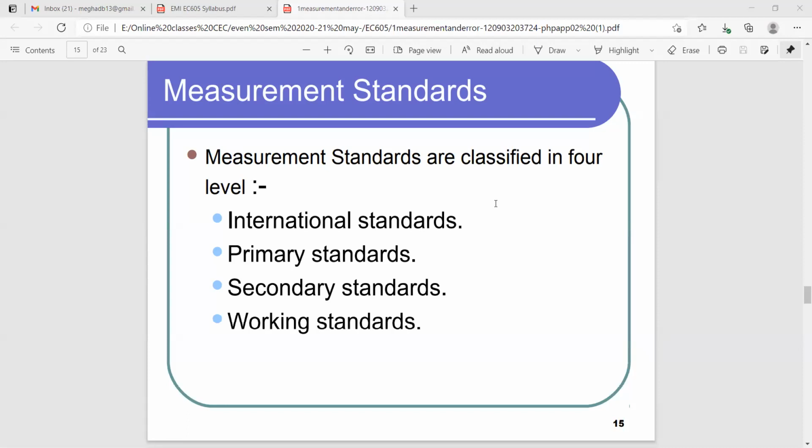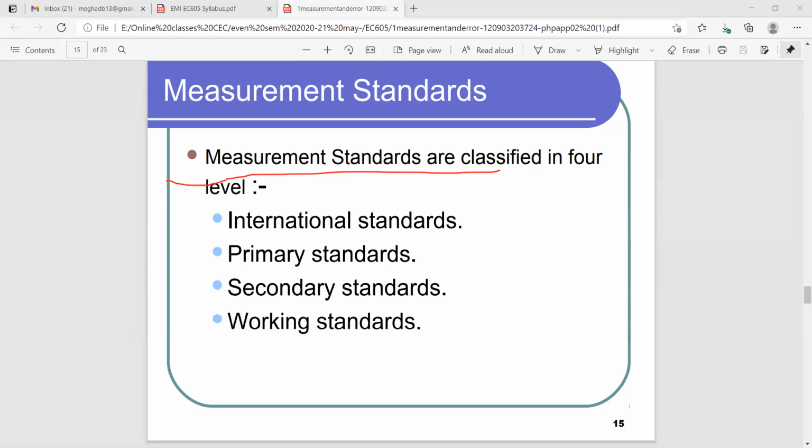Now see here, measurement of standard. Whenever we do any kind of measurement, we need to follow some standard. Only on the basis of that we can find the true value, and it is helpful for us to compare also. So we can do the comparison very easily.